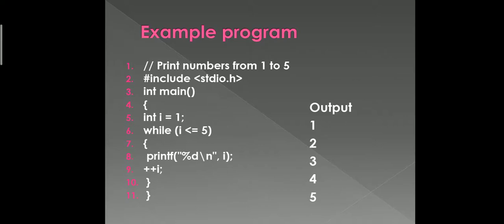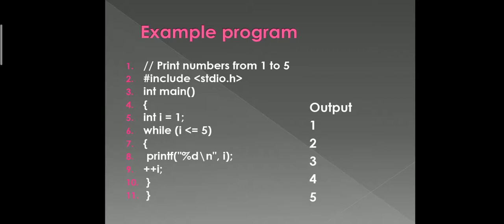Sorry, the first line is the comment line. Comments are not going to be considered by the compiler. The compiler will reject the comments. Comments are only meant for understanding purposes. That is, for understanding the program better we write comments, and comments are also used for documentation purposes. So what is the comment telling in the first line?